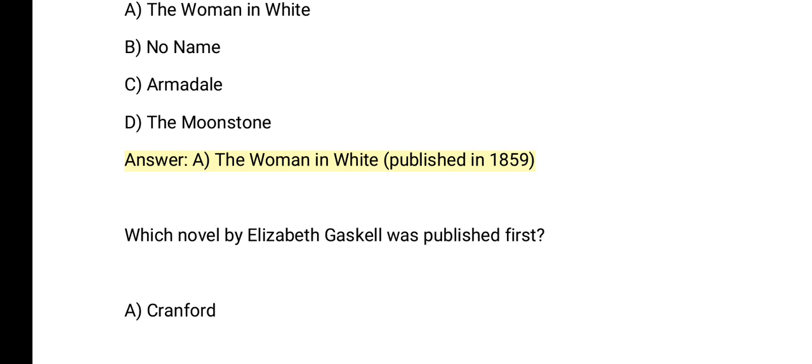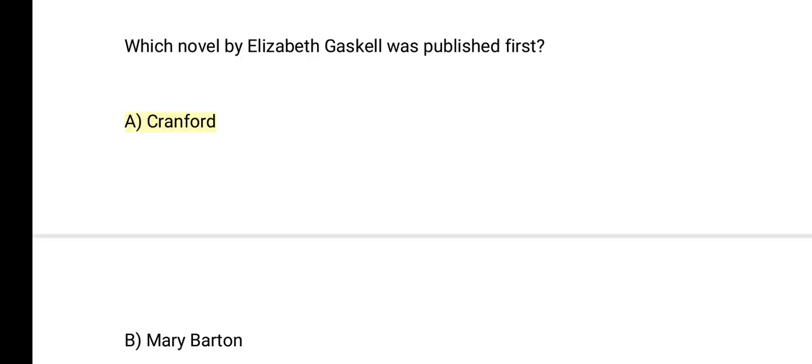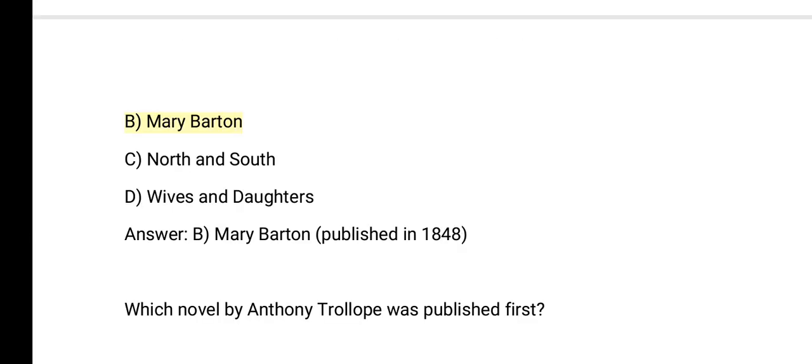Which novel by Elizabeth Gaskell was published first? A. Cranford. B. Mary Barton. C. North and South. D. Wives and Daughters. Answer: B. Mary Barton, published in 1848.